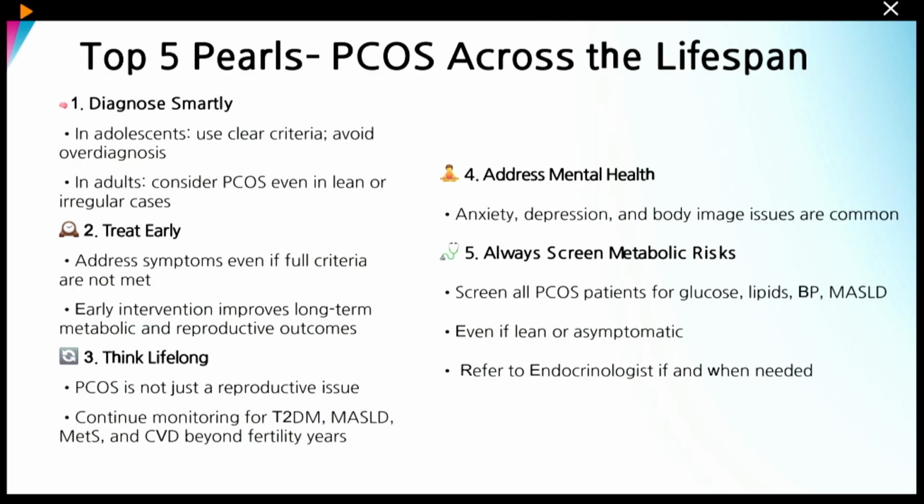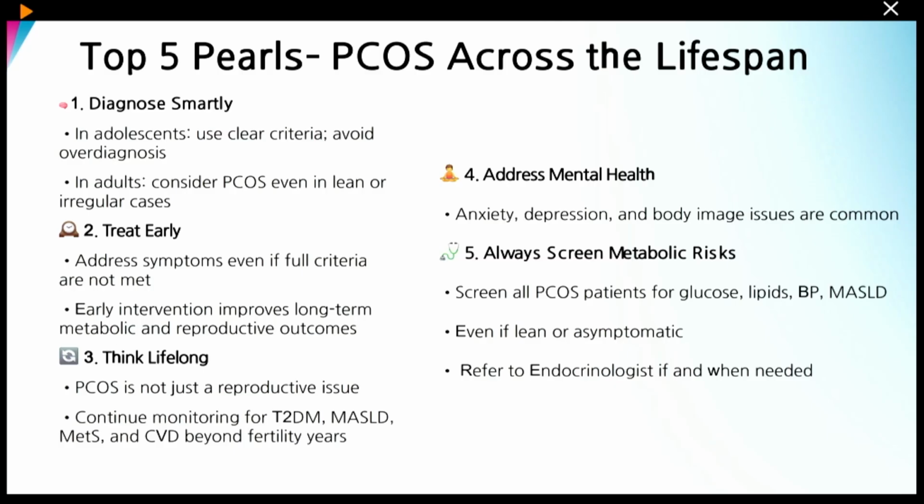In adolescents, the criteria are very stringent. There is no utility of AMH or ultrasound in diagnosing PCOS in the adolescent age group. In adults, we can consider PCOS even in lean patients, or those whom we otherwise would not have considered as having PCOS because obesity is absent. And once we pick up a case, it's prudent to treat them early in terms of lifestyle modification as well as pharmacotherapy if required, so that symptomatic relief is given, fertility issues are addressed, as well as long-term metabolic risk can be reduced in terms of diabetes, MASLD, as well as cardiovascular disease.